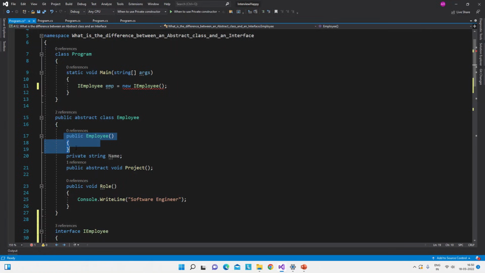Now when the object of that child class is created, this abstract class constructor will be called. So both constructors will be called, the abstract base class constructor and the derived class constructor, when the child class object is created. So this is the answer to this question.